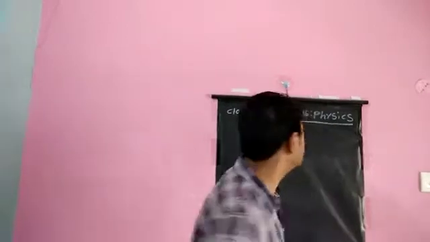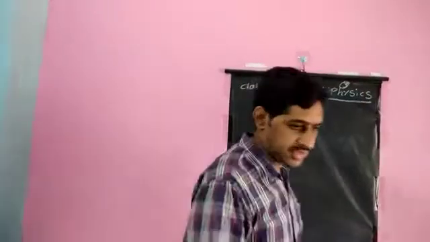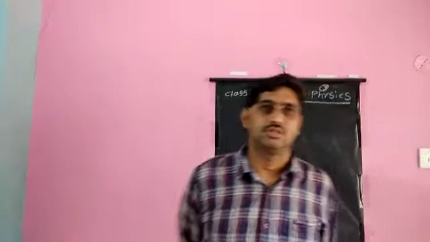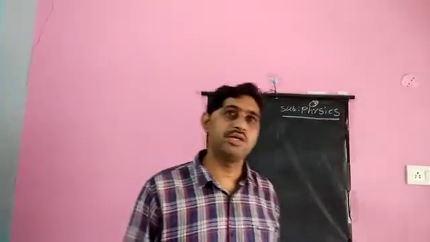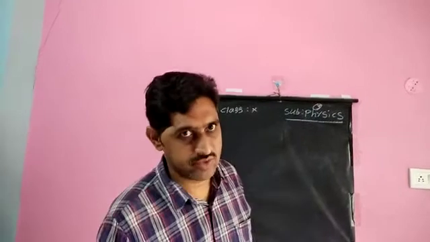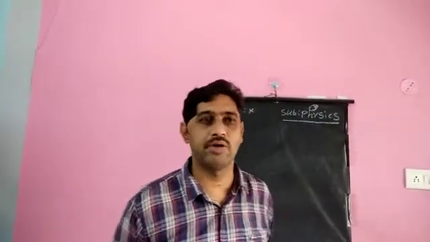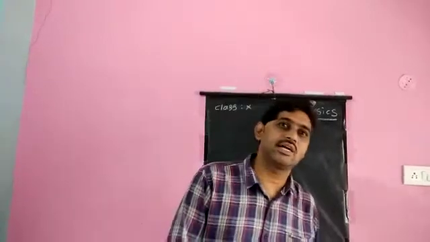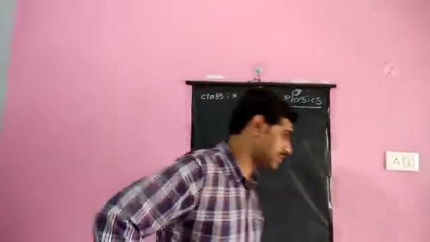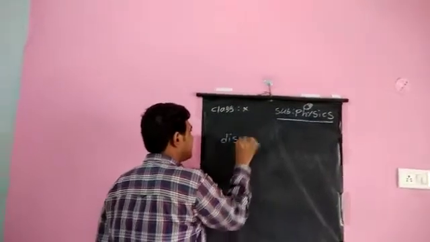In previous videos we discussed the parts of an eye and their functions, and even the accommodation of an eye, the power of accommodation of an eye. The next one, textbook-wise, is the defects of the eye: myopia, hypermetropia and all. These defects and their correction are not there for us for this academic year. If we move further, the next concept will be dispersion of light.